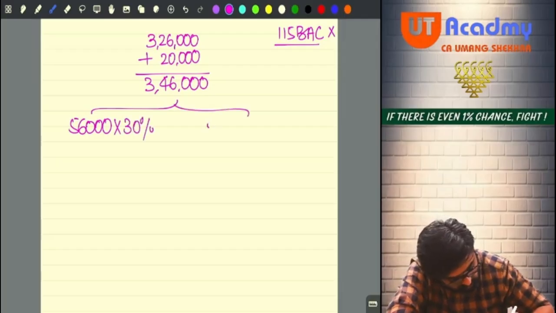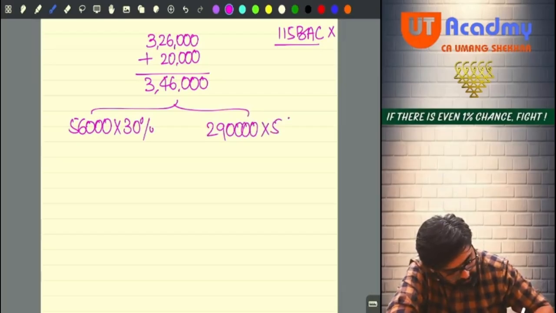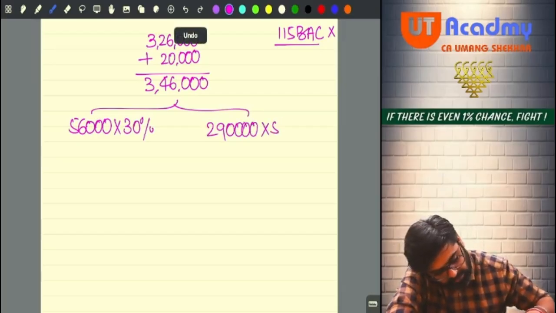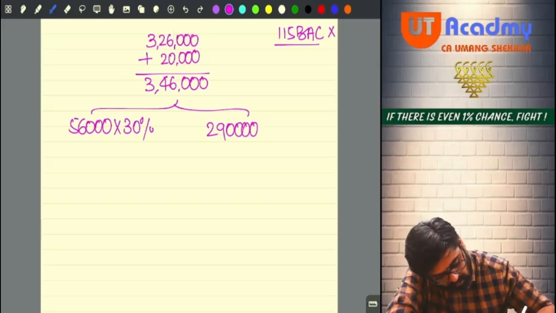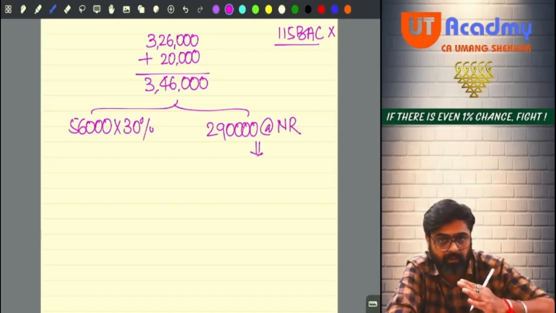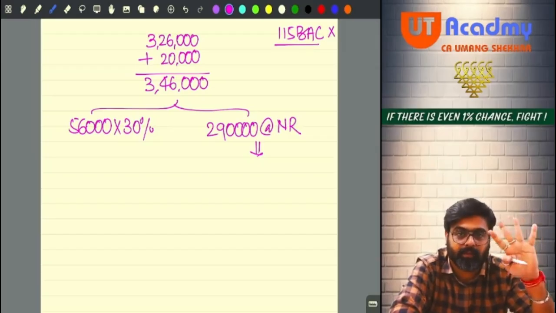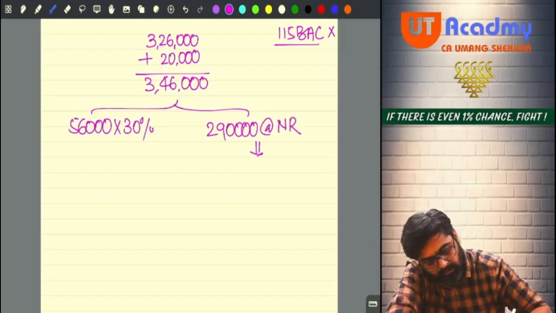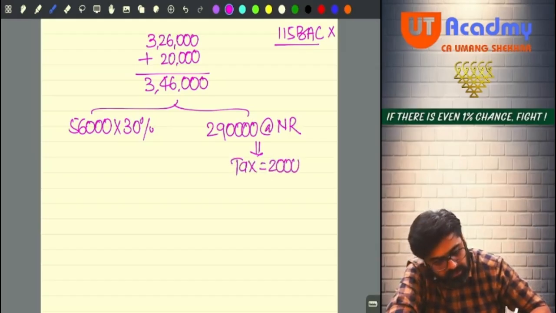And on the balance 2 lakh 90,000 you will apply normal rates. So first 2 lakh 50,000 no tax, and the remaining 40,000, on that you will apply 5%. That will give you tax of 2,000.